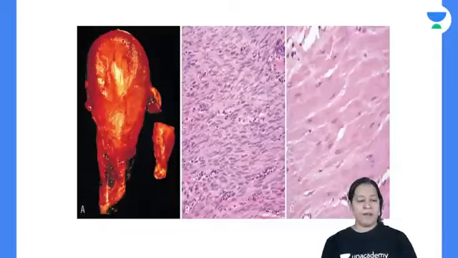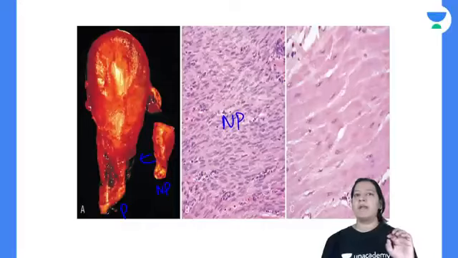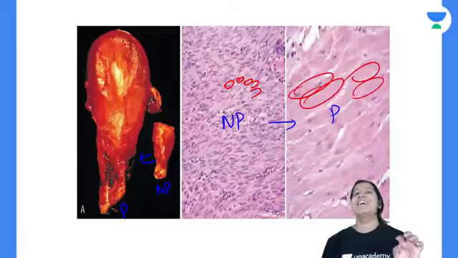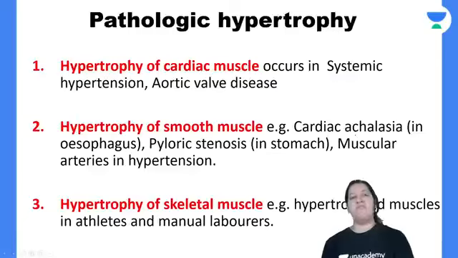So this is the non-pregnant uterus, and this is pregnant. Compare the gross. Now compare the microscopy. See the cell size here: they are small. And see the cell size here: they are large. So cell size is increased during pregnancy. That is the example of hypertrophy. Same diagram, same example.